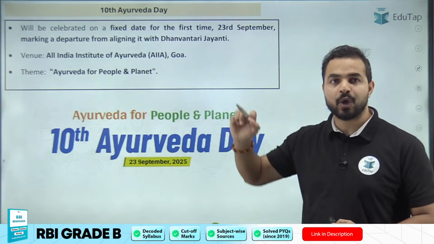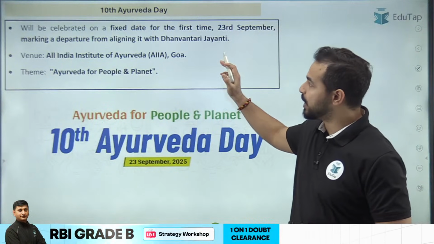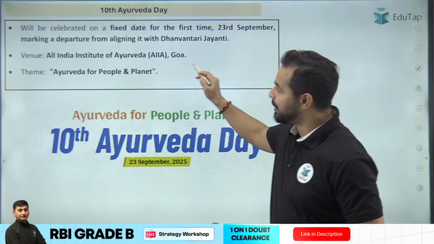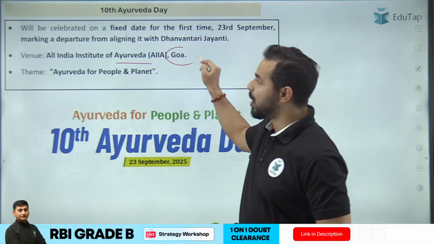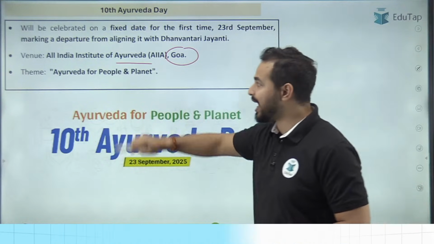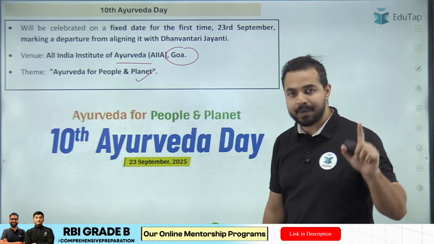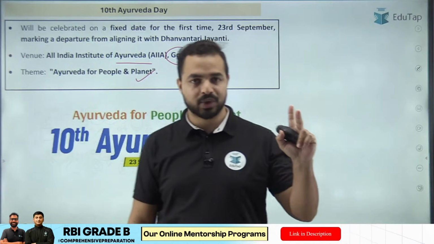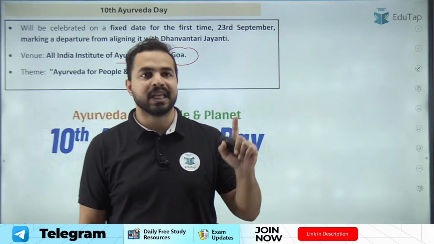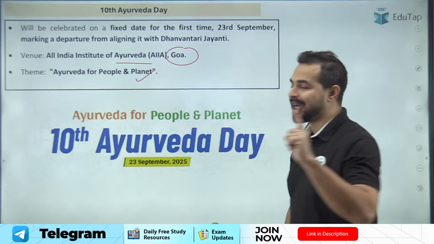And this year, the venue will be All India Institute of Ayurveda, Goa, and the theme for this year will be Ayurveda for People and Planet. Dosto, the theme is important, and the second part is that the date is very important. So the date is 23rd September and the theme is Ayurveda for People and Planet.